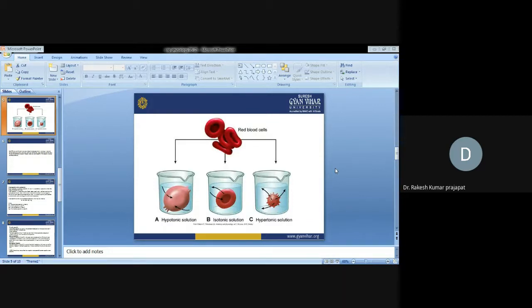So here, if we place the red blood cell in hypotonic solution, water will move into the cell. The cell will get swollen. In isotonic, there is no change in the cell. But in hypertonic, water will exit the cell, and the cell will shrink.